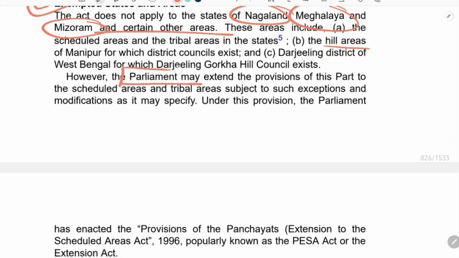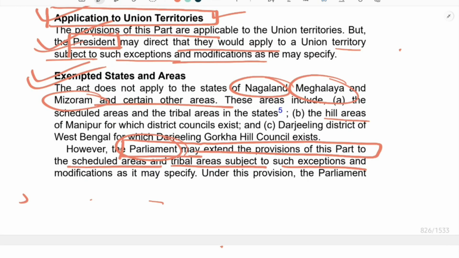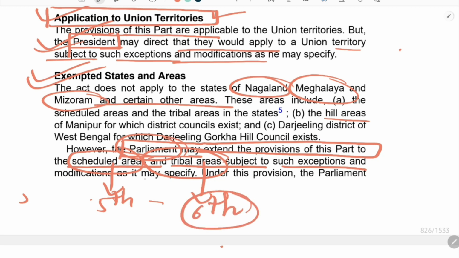Next important thing is that Parliament may extend the provisions of this part to the scheduled areas and the tribal areas, subject to such exceptions and modifications as it may specify. So Parliament has the power to extend this provision to the scheduled areas and tribal areas. As some of you must know, these scheduled areas and tribal areas are defined in the Indian Constitution. The scheduled areas are defined under the fifth schedule, and the tribal areas are defined under the sixth schedule of the Constitution.